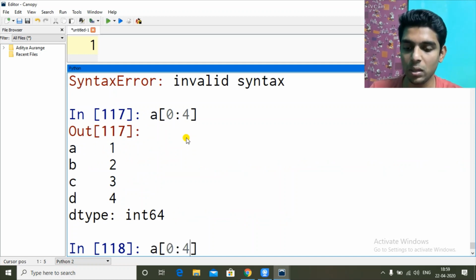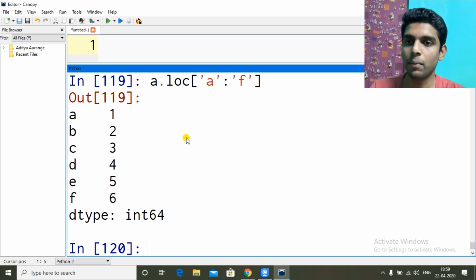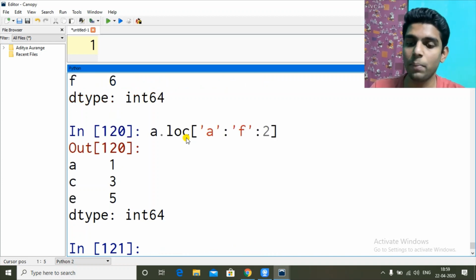This LOC function, however, here we have to give the proper index which we have used in the series. In ILOC and square brackets, we can give the corresponding numeric value. Okay. So one more time, if I do F, I get completely all the values. Let's see if we can give stepping or not. We can give stepping. So A, after that skipping B going to C, then skipping D going to E.